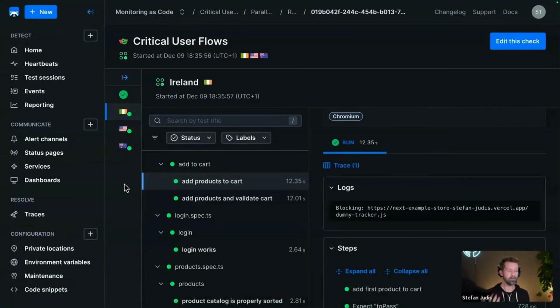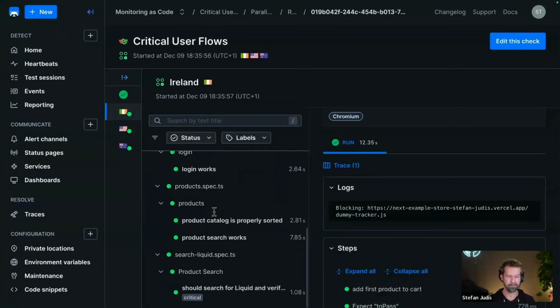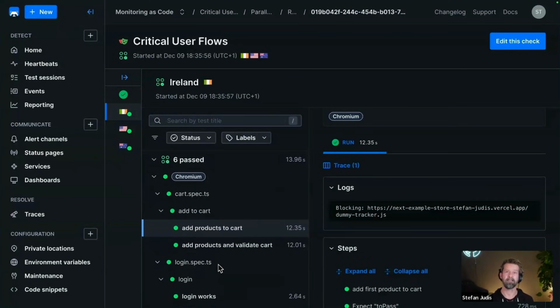I think this is actually pretty cool, right? Because now we have 3 environments. We have local, we have CI, and we have prod. But when we look at this entire scenario here, we are still running all the tests that are included in this test suite, which you usually don't want to do.